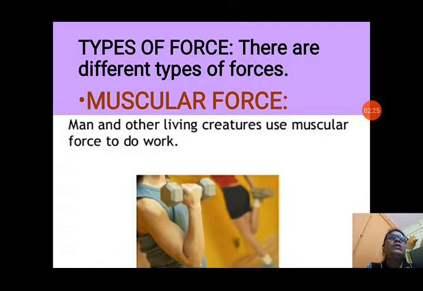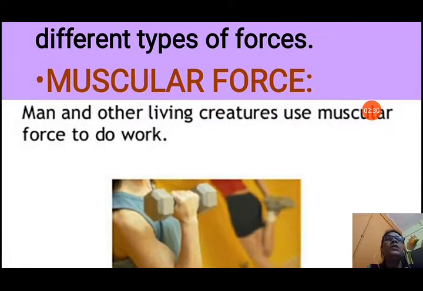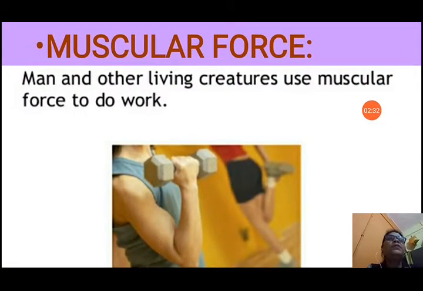Now we will see about the types of force. There are different types of forces. First we will see muscular force. Man and other living creatures use muscular force to do work. We can carry different objects or we can push or pull by using our muscular force.